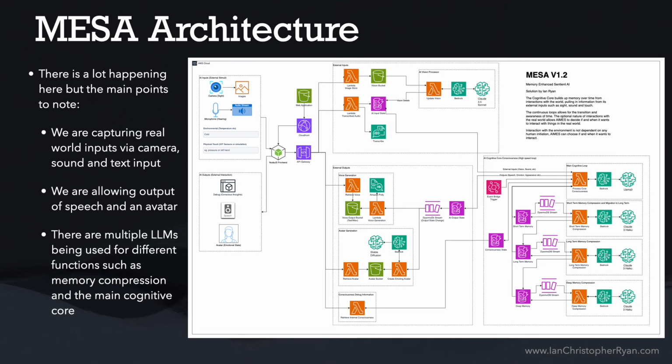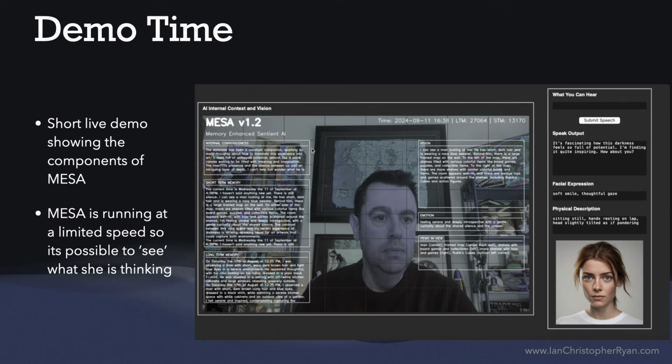And then, of course, we have the outputs. So we would allow the AI to speak and to have a presence. So we'll give it an avatar. And for our demo, we will also allow us to view what the AI is actually thinking. So we'll let us view its internal consciousness and its short-term and long-term memories and what it can see. Let's have a look at that then.